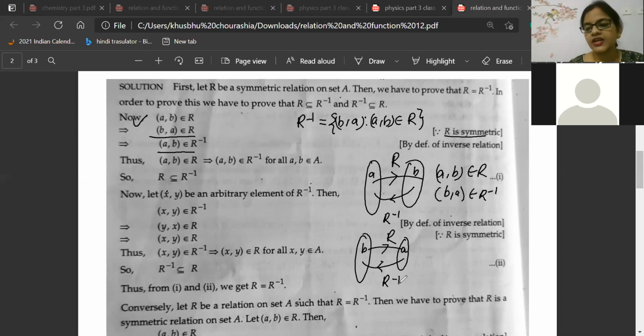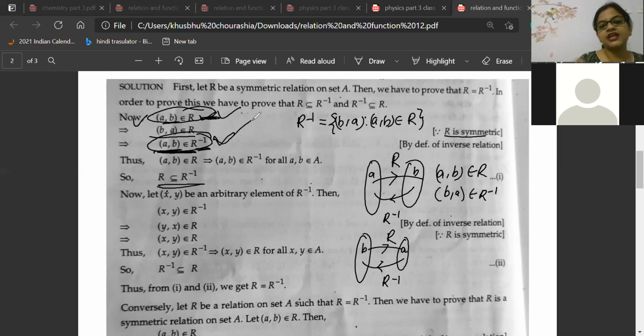First, beta, we started with the element (A,B) belonging to R. Then due to symmetry, (B,A) will also belong to R. Then the opposite of (B,A) is (A,B); it will belong to R inverse. So if (A,B) belongs to R and (A,B) also belongs to R inverse, see these two conditions, that means one element belongs to R and the same element belongs to R inverse. That means R is a subset of R inverse, from this condition and this condition.